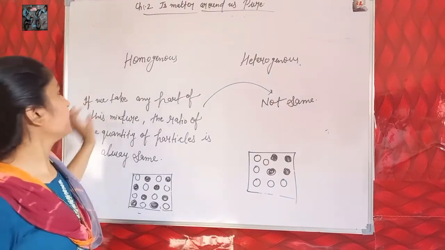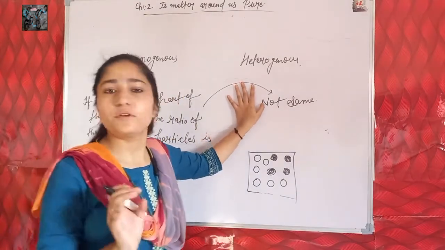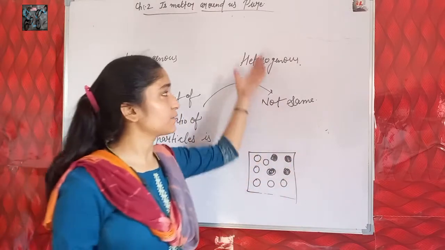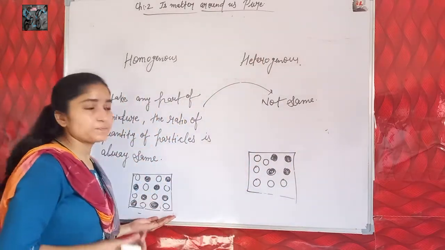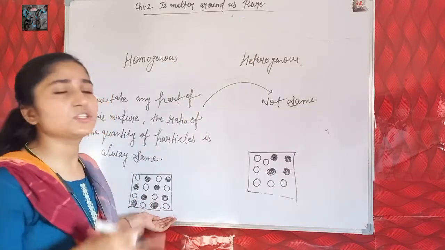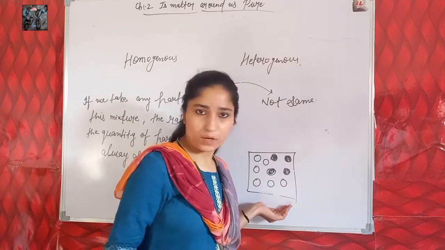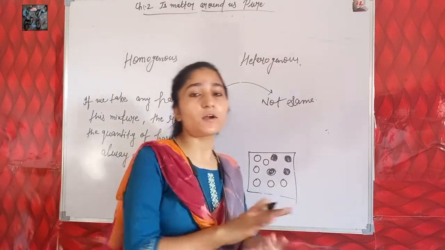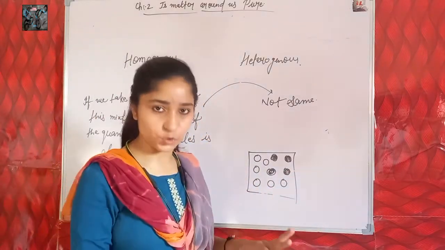Students, let's sum up about homogeneous and heterogeneous. You know that both mixtures are made up of more than one type of particle. So more than one type of particles are present in homogeneous and heterogeneous mixtures. And homogeneous mixtures have uniform composition and heterogeneous mixtures do not have uniform composition. Non-uniform composition means particles of this mixture are not evenly distributed. Here particles of this mixture are evenly distributed.